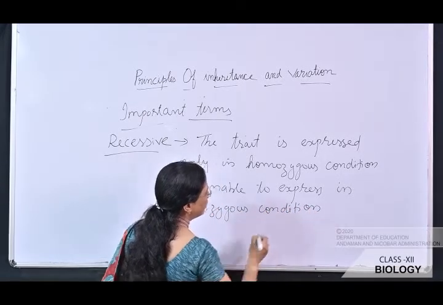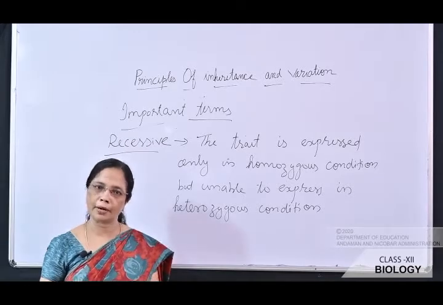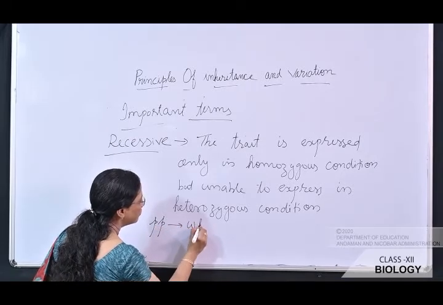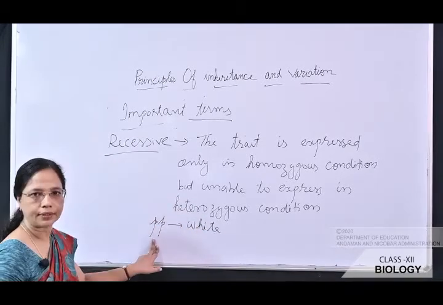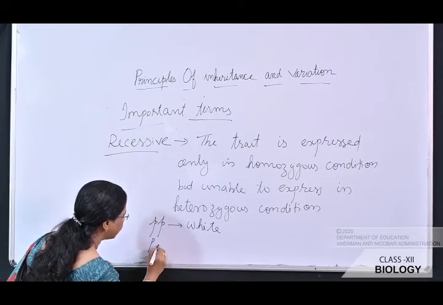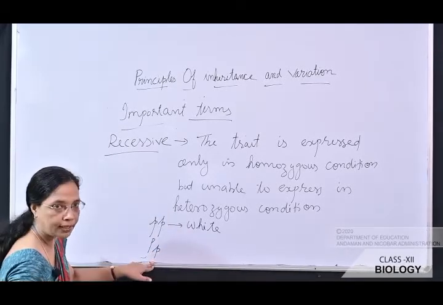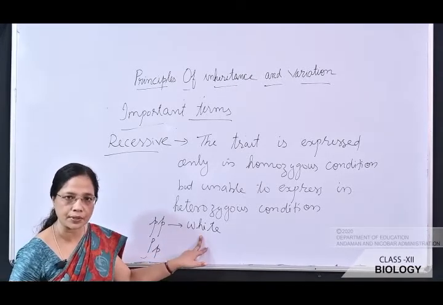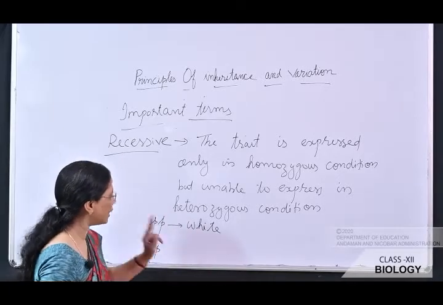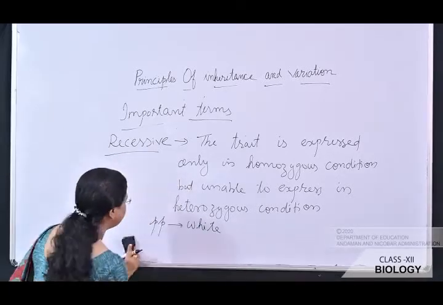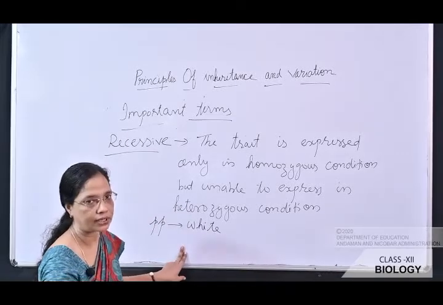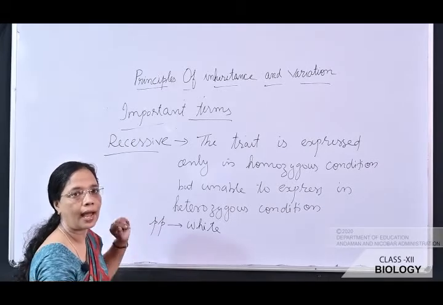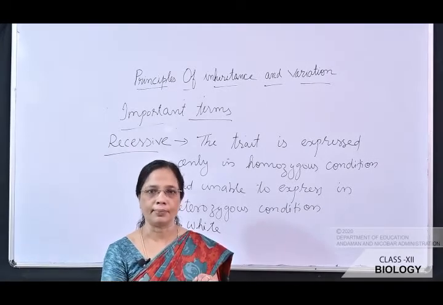That means the recessive character of purple is white. So white can express only in the homozygous condition. Suppose if it is in a heterozygous condition, capital P and small p is there, so it will give a purple color. So this recessive character will not be expressed. The recessive character can only express under the homozygous condition. Always the recessive character is represented in small p and dominant characters are expressed in capital P.